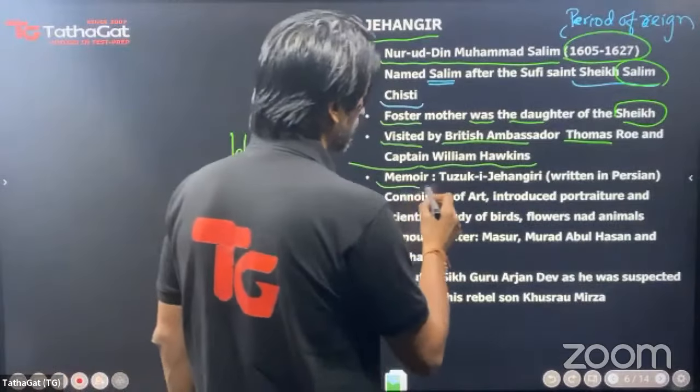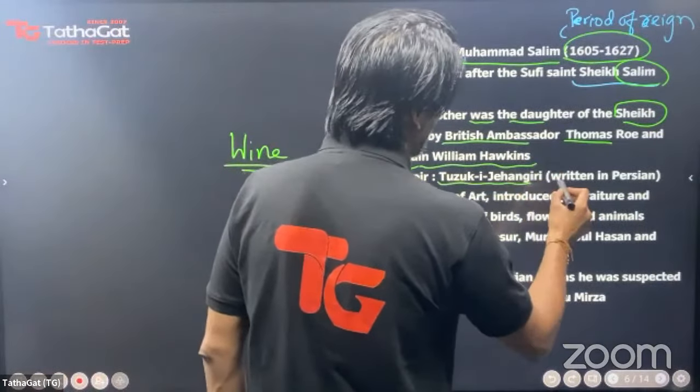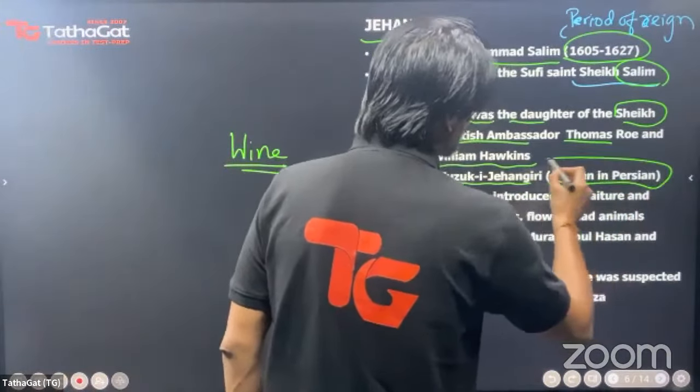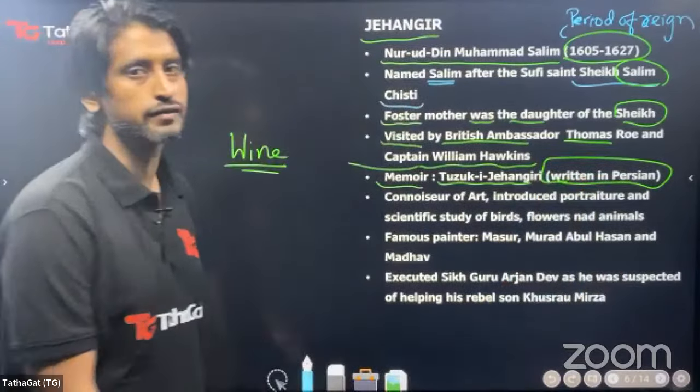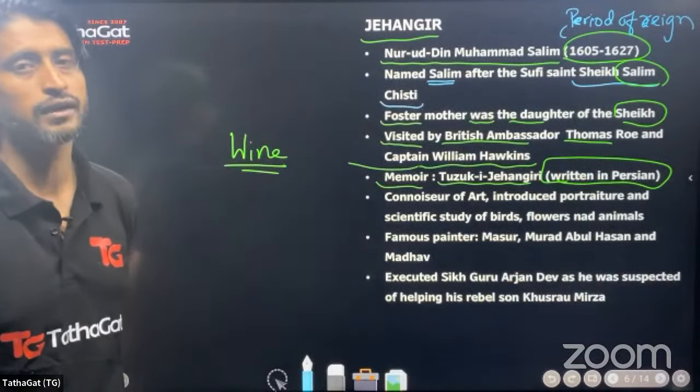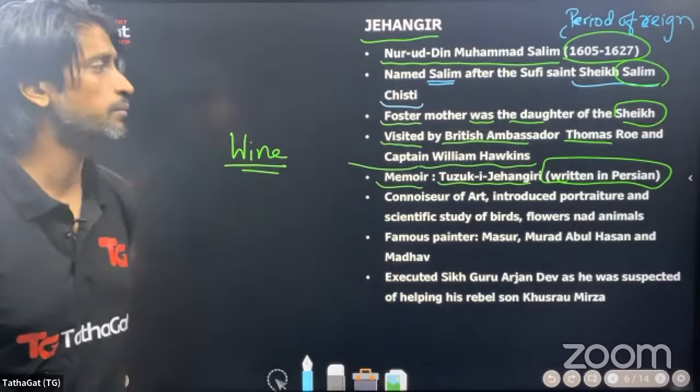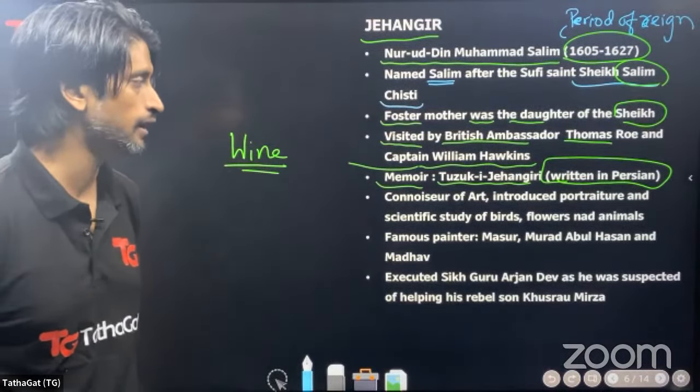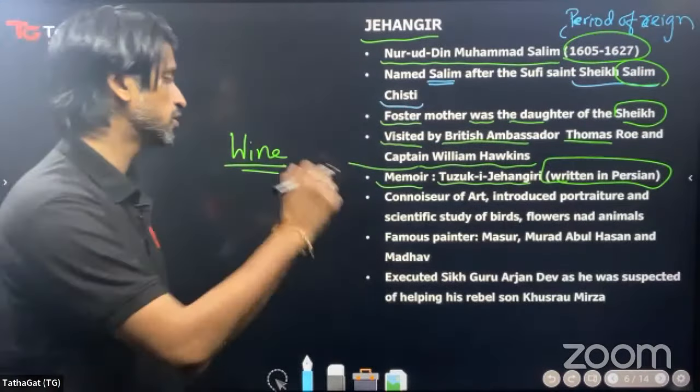Now, his memoir is known as Tuzuk-i-Jahangiri, and it is written in Persian, as opposed to the biographies of Babur and Humayun, which are written in the Chagatai language. The memoirs of Jahangir are written in the Persian language.